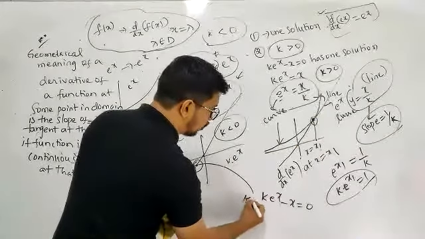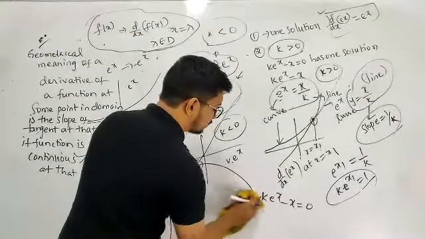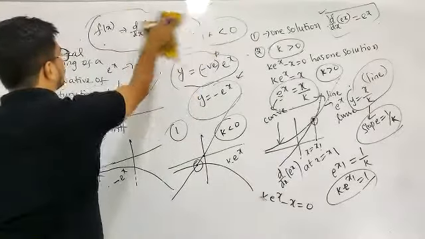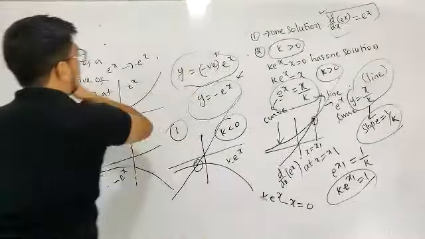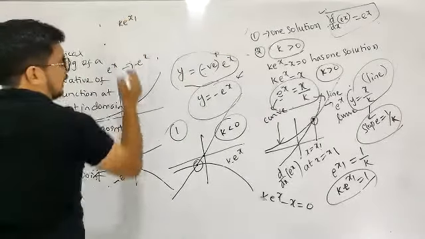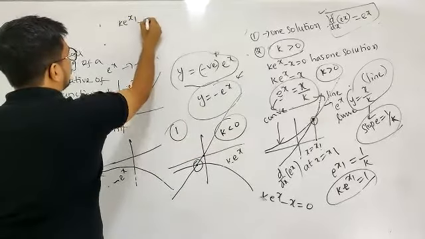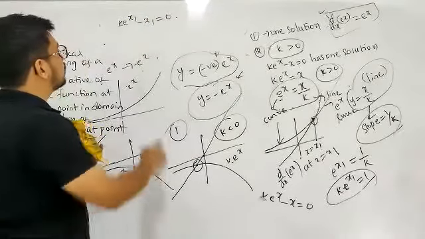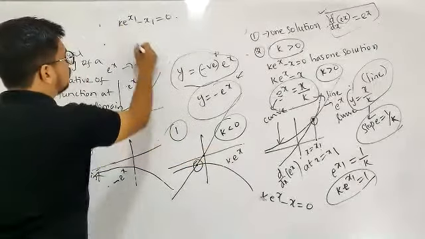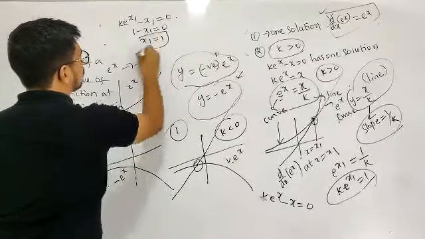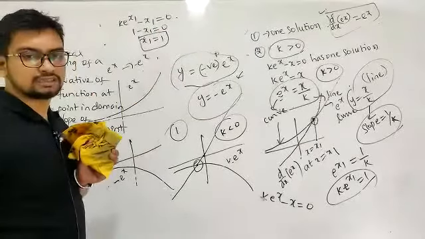So as this point lies on this curve, I'll write k into e power x1 minus x1 is equal to 0. Right? So k into e power x1 has value 1, so 1 minus x1 is equal to 0. x1 is equal to 1.